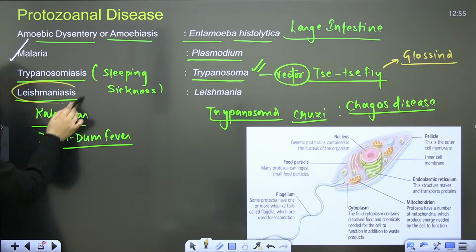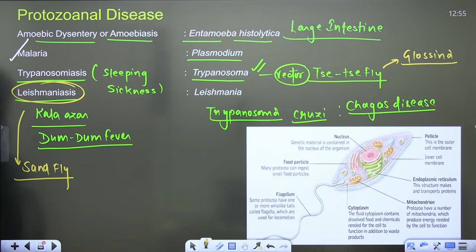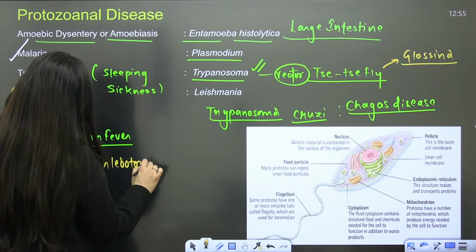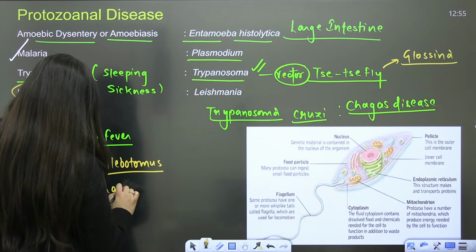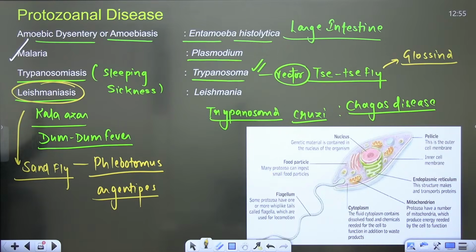And in the case of Leishmania, the vector is a sand fly. Phlebotomus. The vector here is sand fly. Is that clear? That is Phlebotomus. Yes, I still remember in graduation we used to read about it. Phlebotomus argentipes, that's the vector. Done. So Kala azar, dum fever, is even known as black fever.